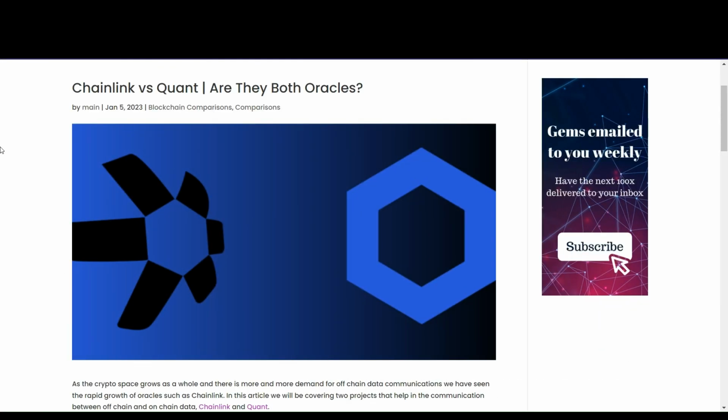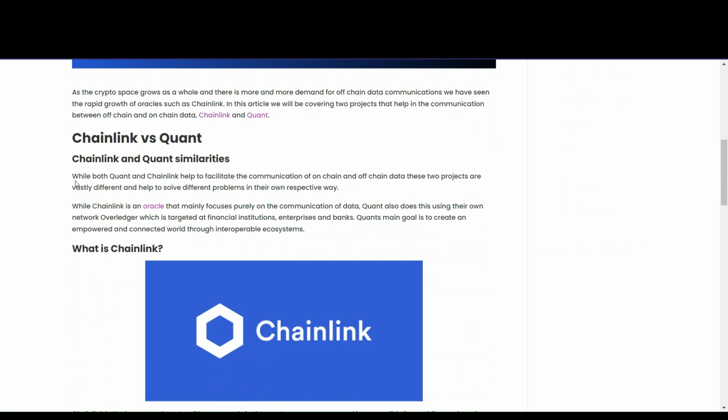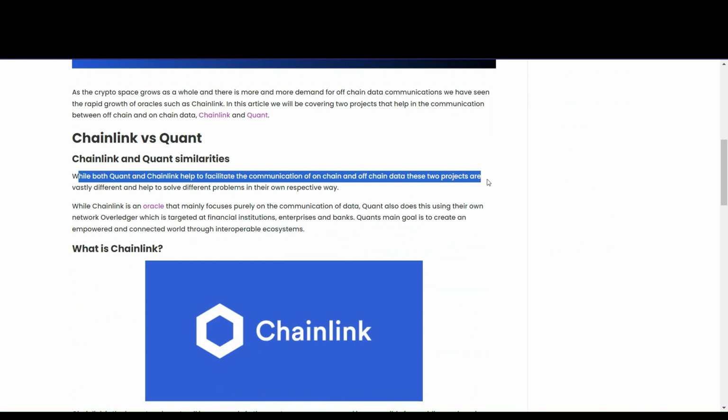Alright, let's begin by taking a look at this article right here to get a brief review of Chainlink and Quant to see what they're all about. So let's look at the similarities. While both Quant and Chainlink help to facilitate communication of on-chain and off-chain data, these two projects are vastly different and help to solve different problems in their own respective way.